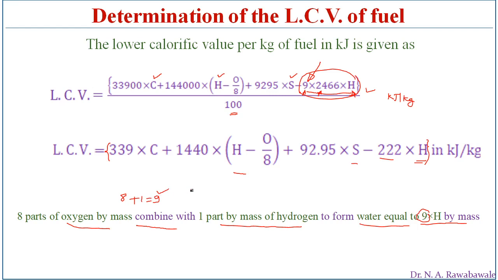Therefore the mass of water is taken as 9, and H is the percentage of hydrogen present in the fuel. So if we burn H percentage of hydrogen, then it produces 9 units of water in the flue gases.